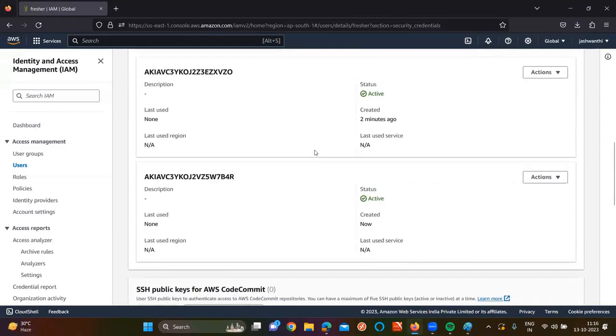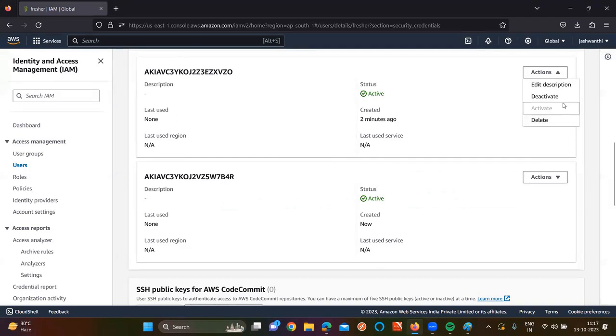By default, for a IAM user, we can provide maximum 2 access keys and 2 secret keys only. For example, the first access key is stolen by my friend. I have the second access key or not, sir? Then what you are going to do, if you delete the access key, then he can be able to use it. Of course, he can able to use it. You are deleting the access key and secret key on your account, but he already have the access key and secret key or not, sir?